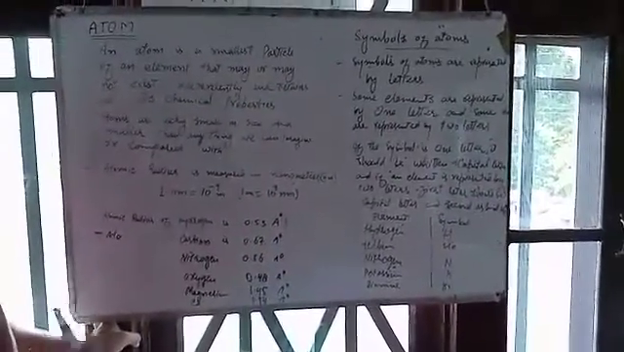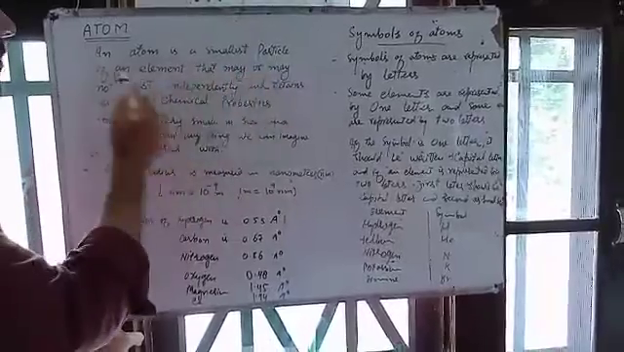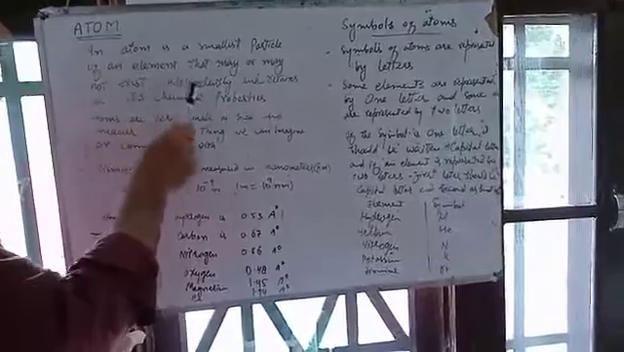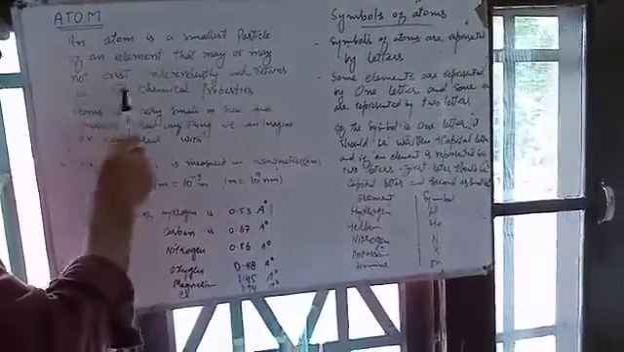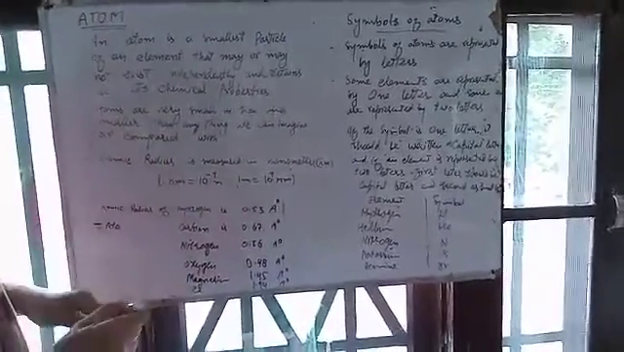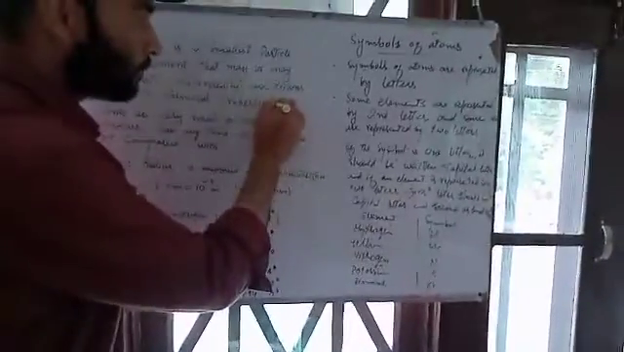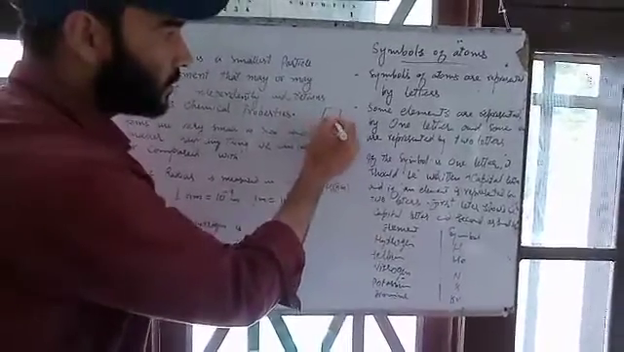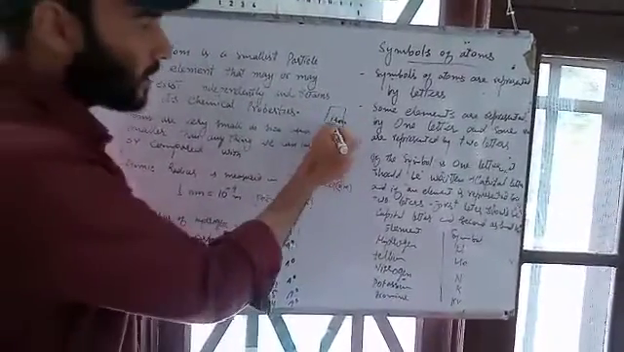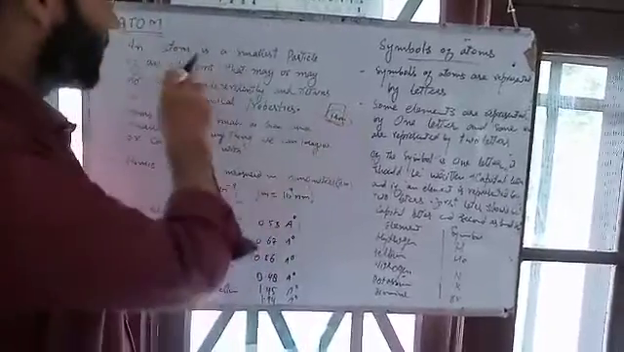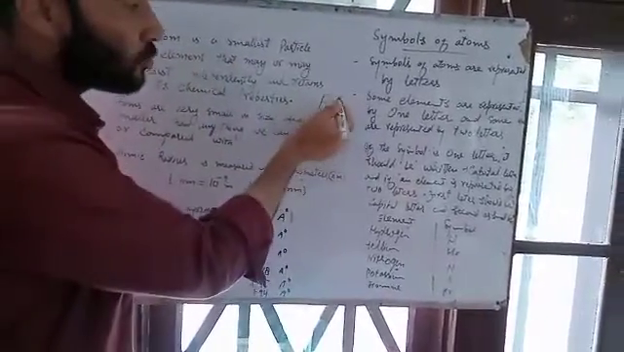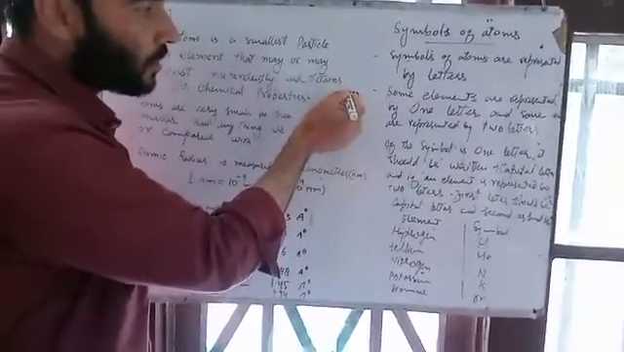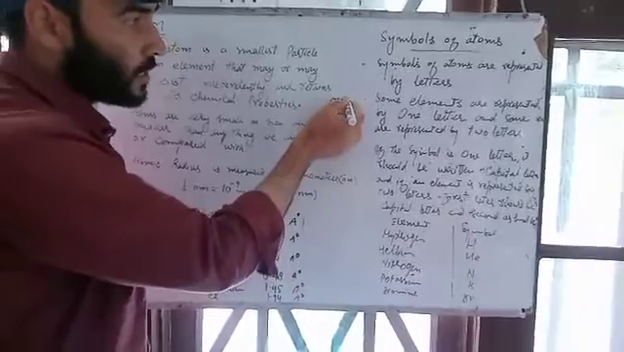What is an atom? Actually, an atom is the smallest particle of an element that may or may not exist independently and retains all its chemical properties. It means that, for example, if we have a sheet of iron, and this iron is an element, the smallest particle of this element, which constitutes the whole structure, is known as an atom.